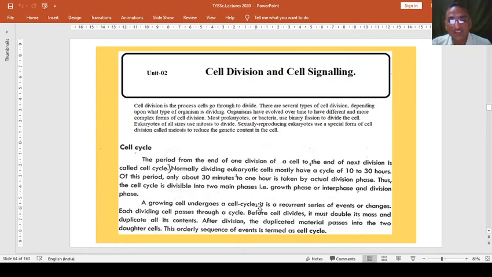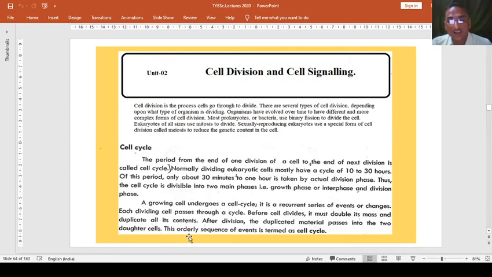Then and only then can the cell divide, because it requires a minimum amount of contents. Once the material doubles, half is divided into another cell, and therefore two cells are formed. After division, the duplicated material passes into the two daughter cells.